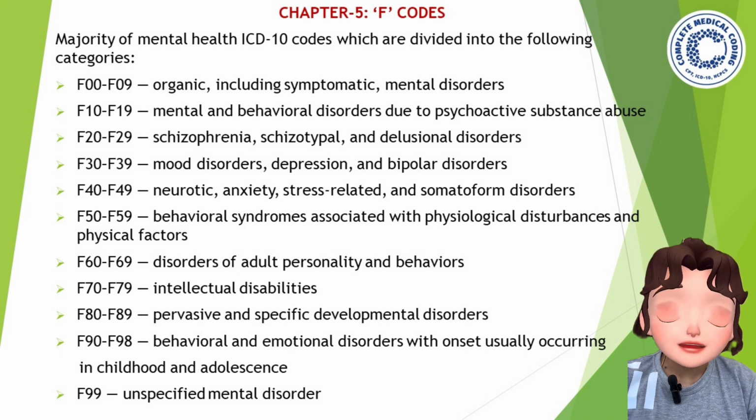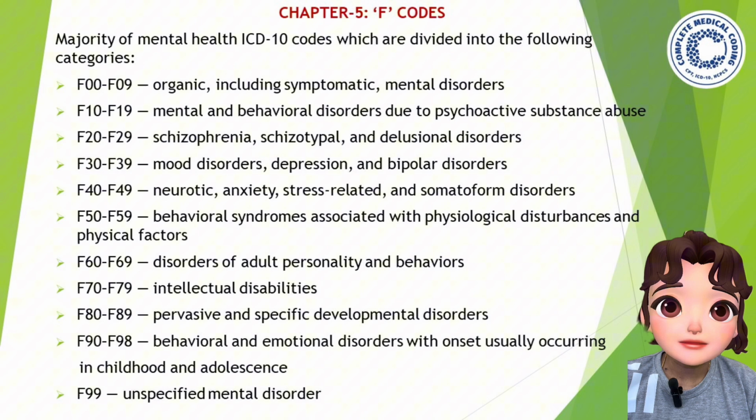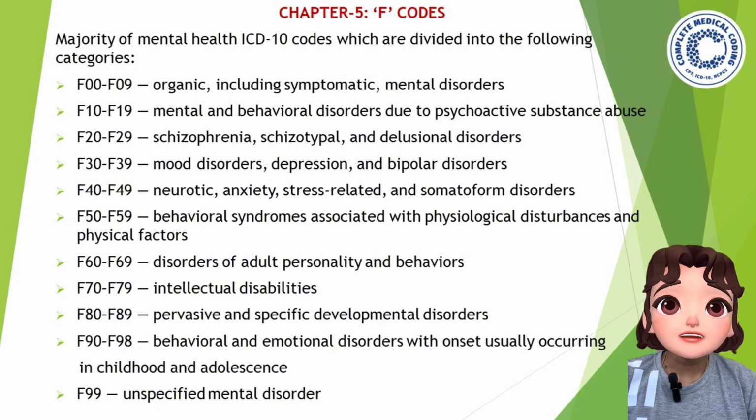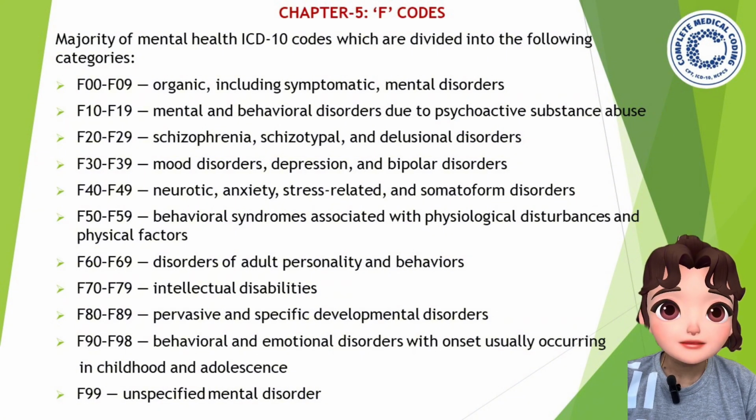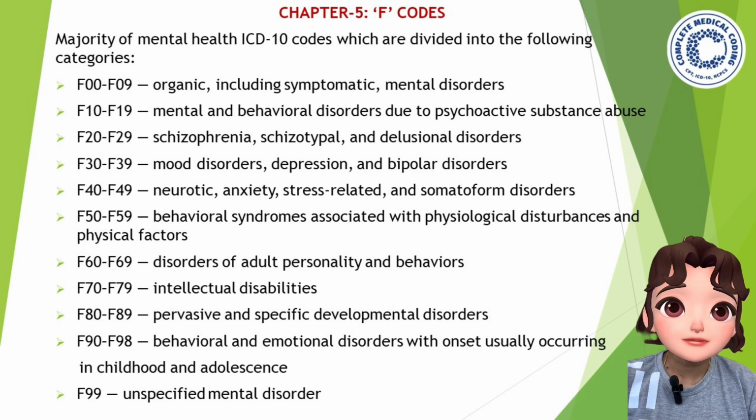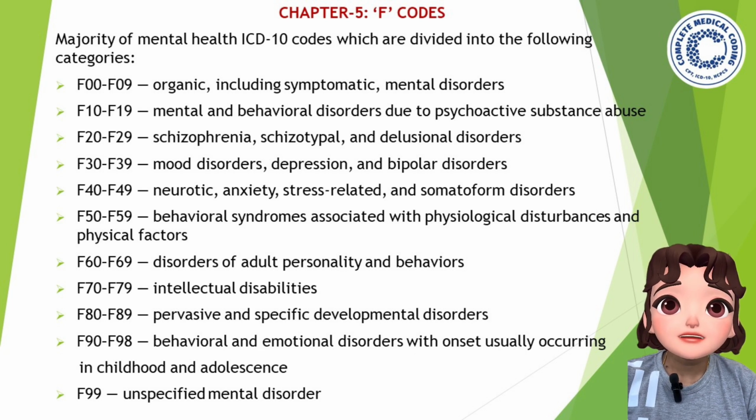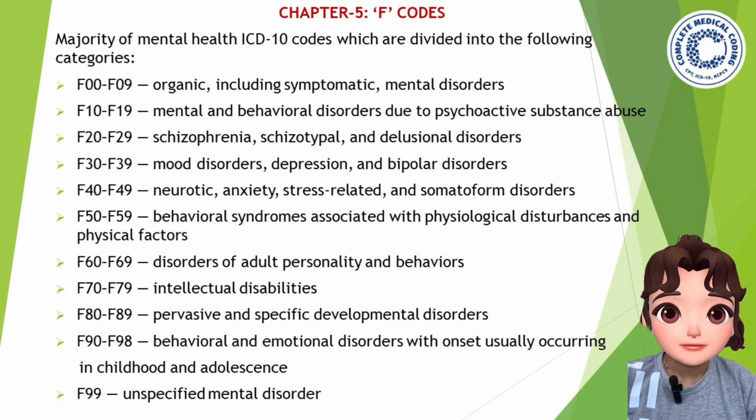So these are the ranges which have been mentioned. F00 to F09 represents organic, including symptomatic mental disorders. The next section, F10 to F19, mental and behavioral disorders due to psychoactive substance abuse.